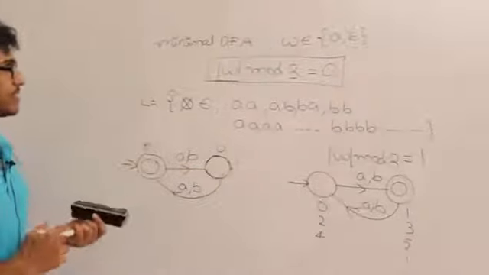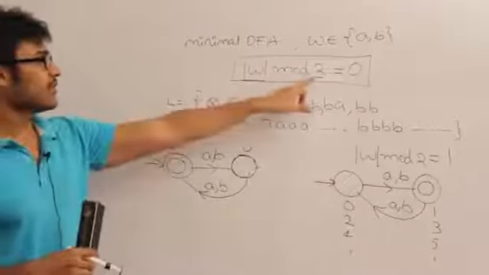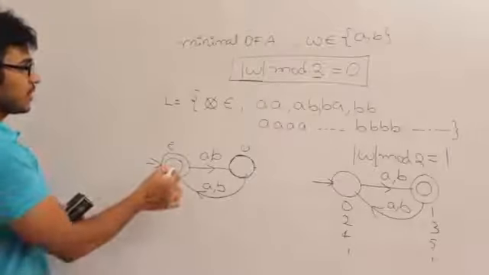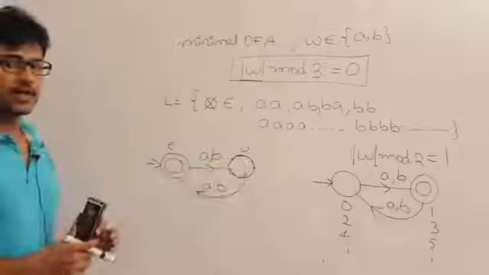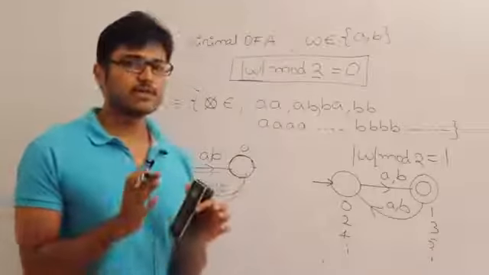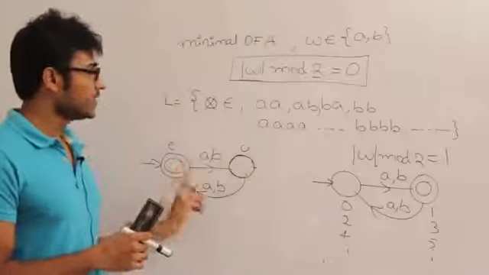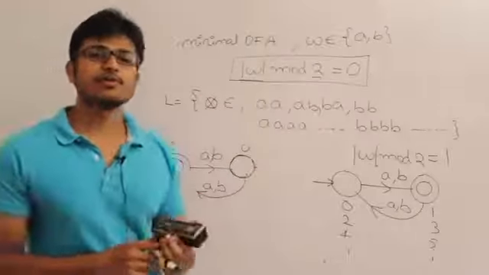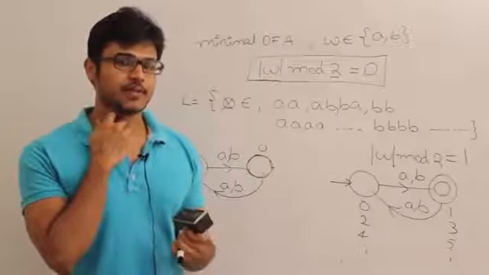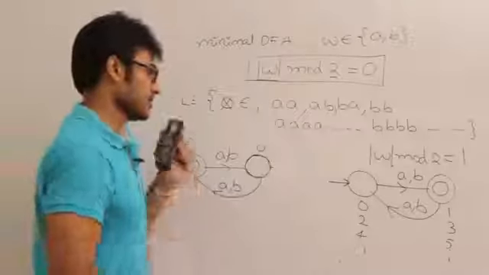So by looking at this problem, we can even analyze it in another way. When a number is divided by 2, we get two possible remainders. One is that the remainder can be 0 and the other is that the remainder can be 1. That is why I am having two states. If the question is that the string length has to be divisible by 3, then we will get 3 states. Why? Because when we divide any string length by 3, the possible remainders are 0, 1, 2. We shall solve it in the next question.